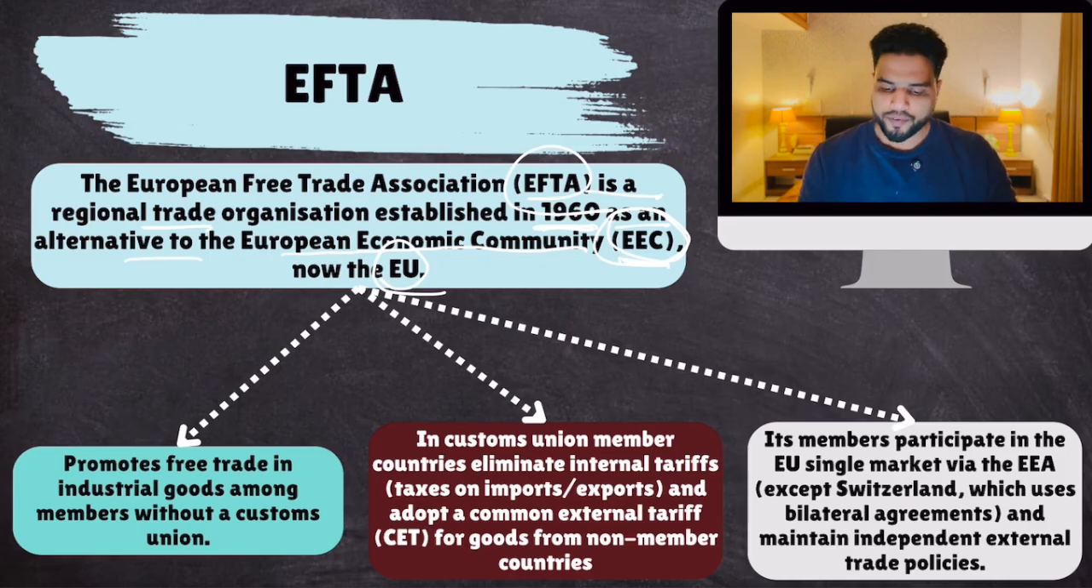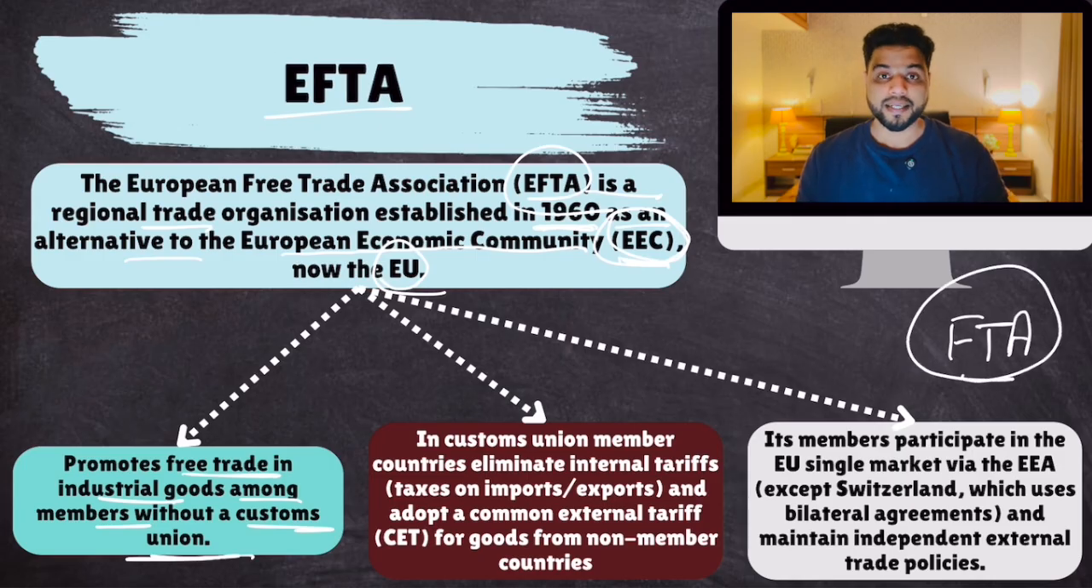Now, what is the purpose of EFTA between these 4 countries? It promotes free trade in industrial goods among members without a customs union. So these 4 countries have a free trade agreement, but this agreement falls short of a customs union. You need to be aware of what a customs union is. The European Union is a customs union, but EFTA is just a free trade association. It's not a customs union.